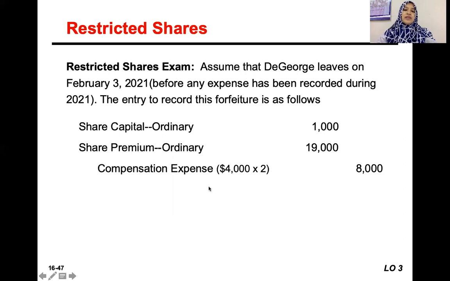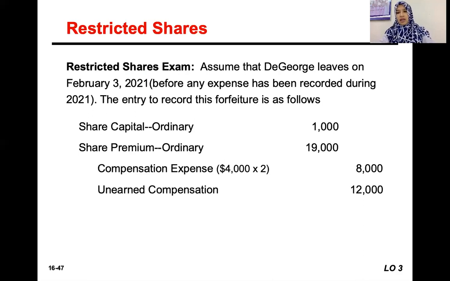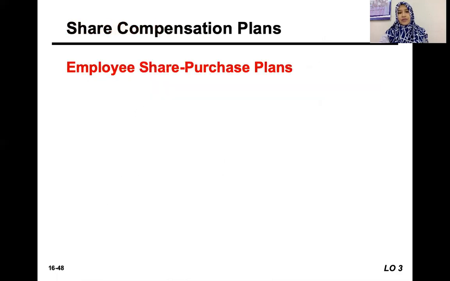Why do we credit this? This is the restatement. Previously we debited for 2 years, now we contra it. We make the contra entry by crediting the compensation expense, and we credit the balance of unearned compensation. So that means we close down all the related accounts to this transaction.